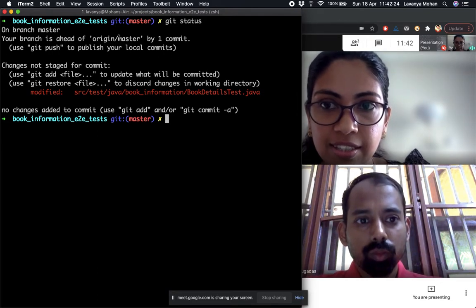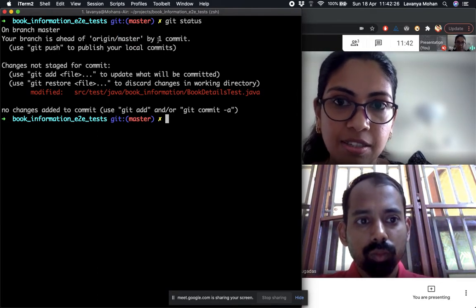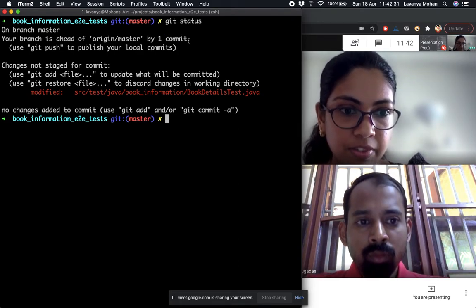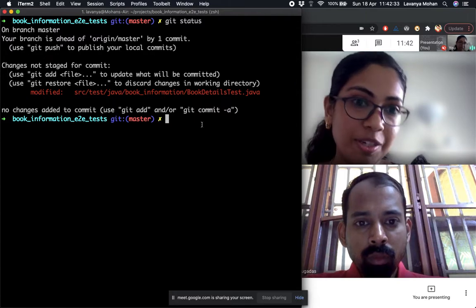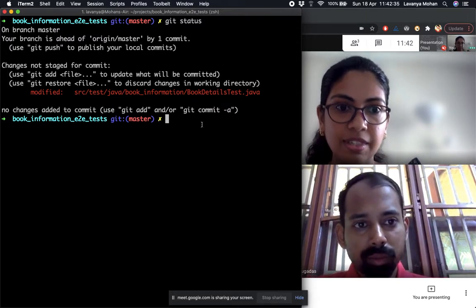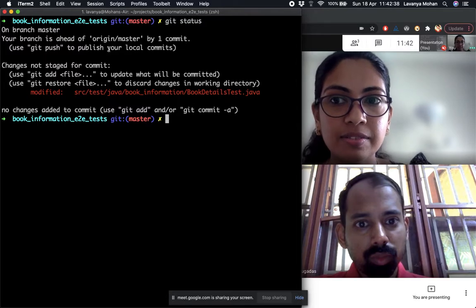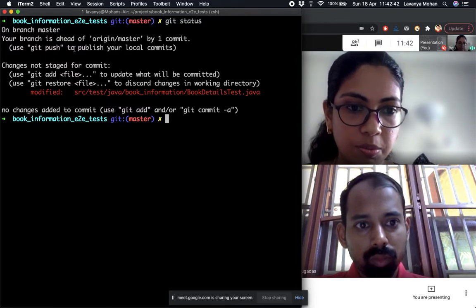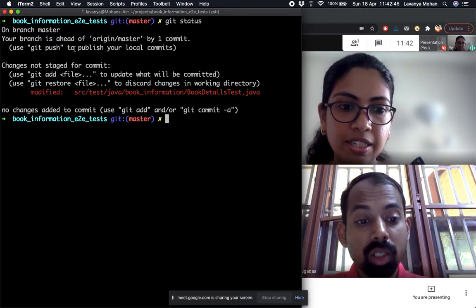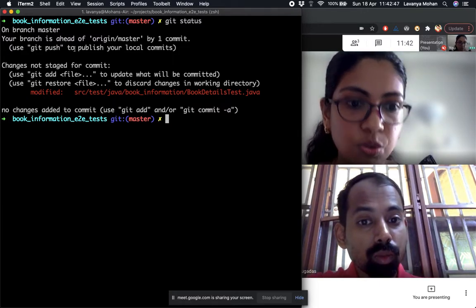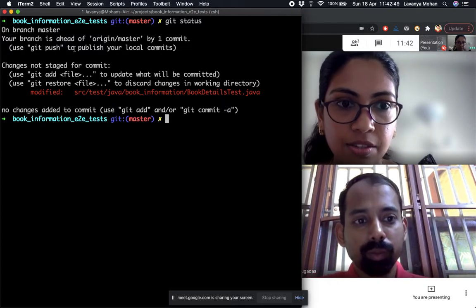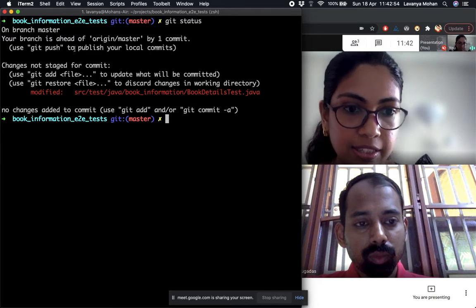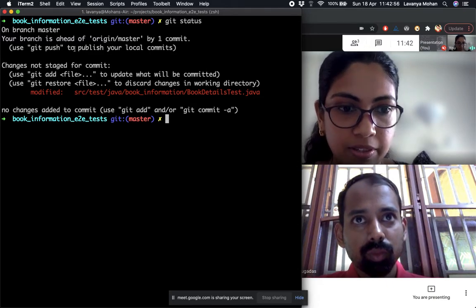So that's why it says that your origin master, main, whatever branch we say, is now ahead by one commit. If I made another commit, it would say ahead by two commits. Right? And it will stop showing this ahead by some commits after I push these changes to remote. When I push it to remote, the remote and my local will again be in sync, and it will say nothing to commit.